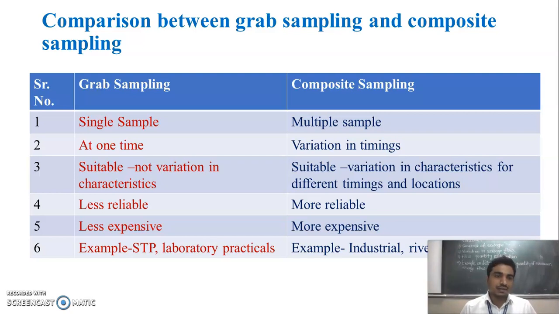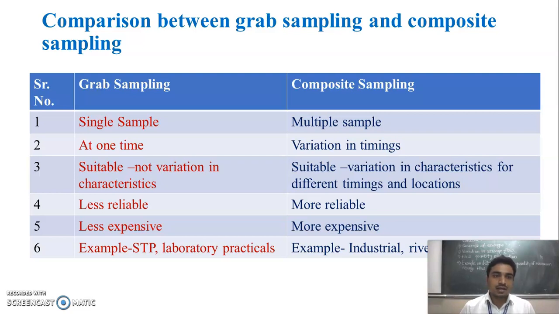Then the grab sampling method is less expensive, because we are collecting only one sample at one time. But this composite sampling method is more expensive, because in this sampling we are collecting a number of samples at different intervals of time. That's why the composite sampling method becomes more expensive.